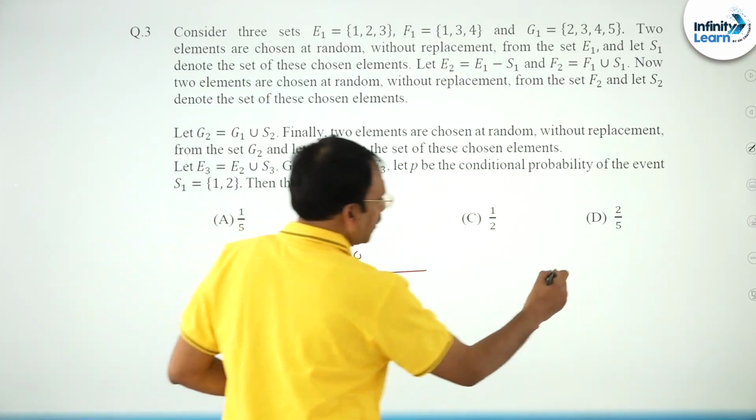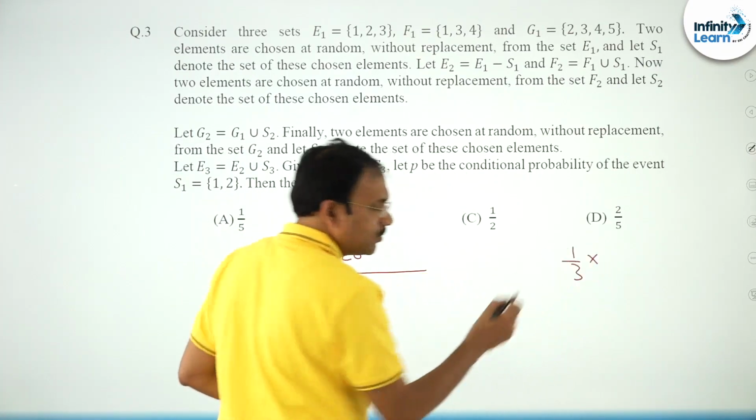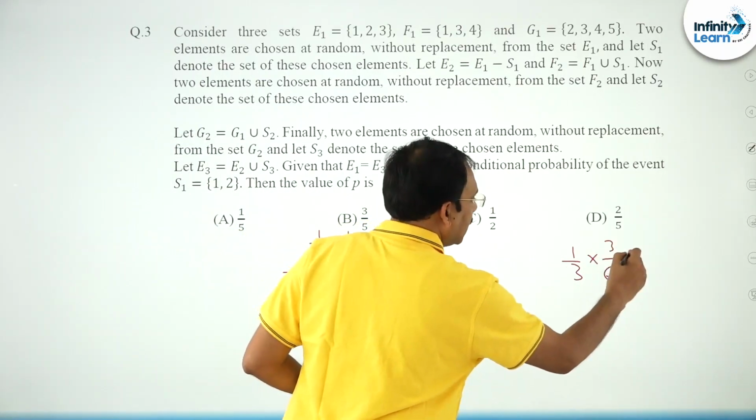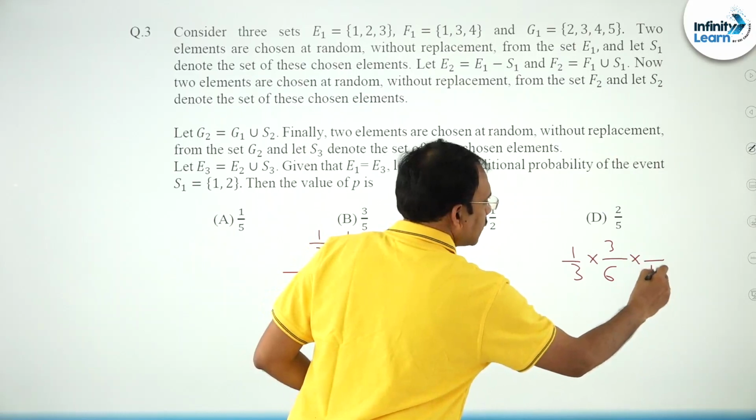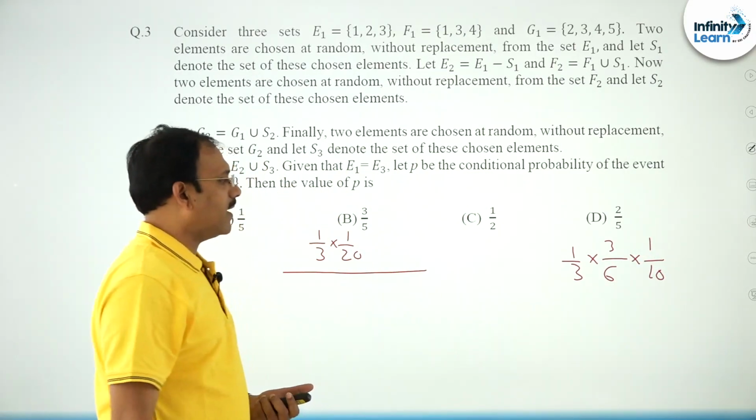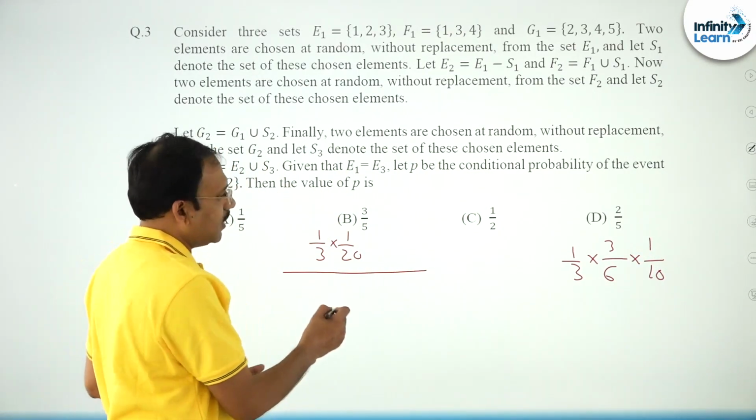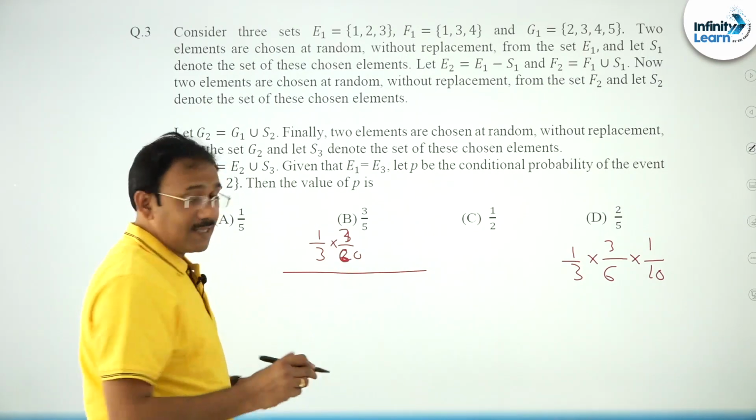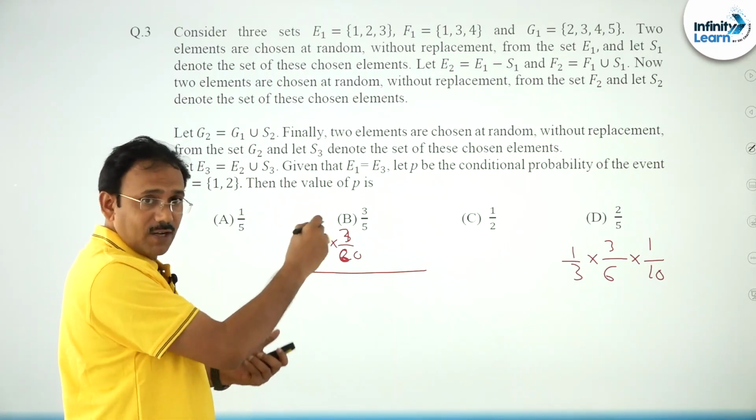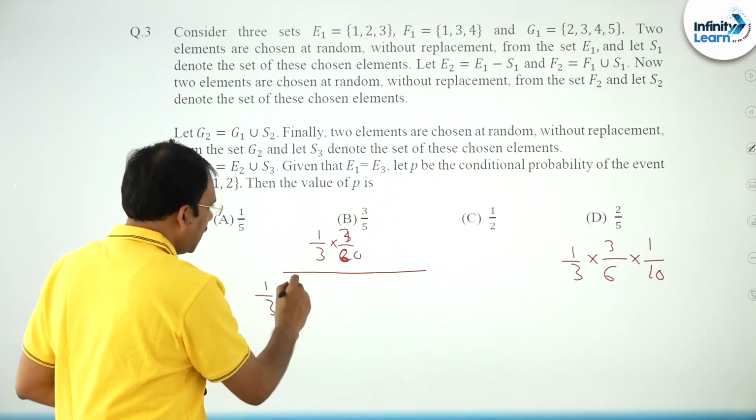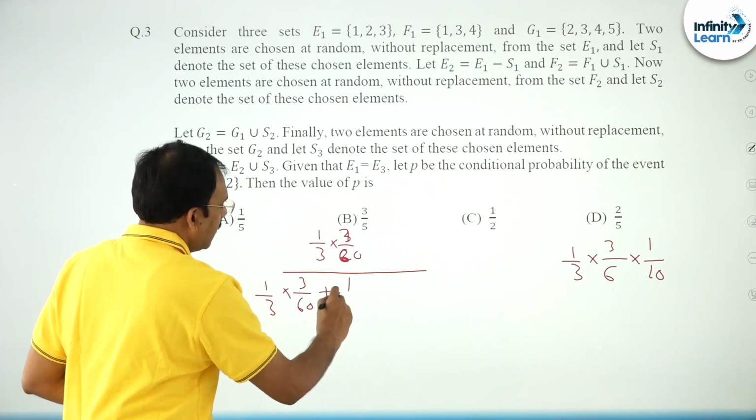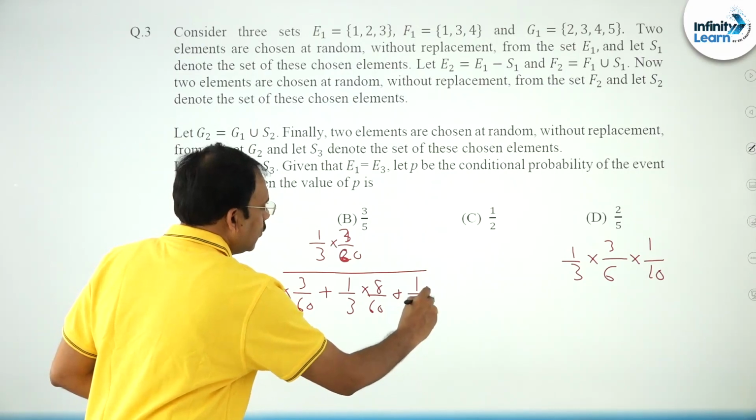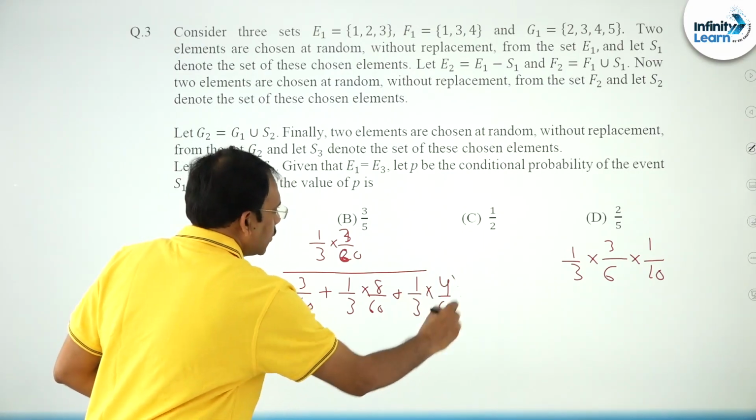So you see, that is what we got, 1 by 3 for getting 1 by 2, then out of the 6 cases 3 are favorable, into out of 10 cases only 1 is favorable. So 1 by 60, or I can say 1 by 3 into 3 by 60. In the same way, this is the favorable required case. So total probability we can write like 3 by 60 plus 1 by 3 into 8 by 60 plus 1 by 3 into 4 by 60. That is what you are going to get.